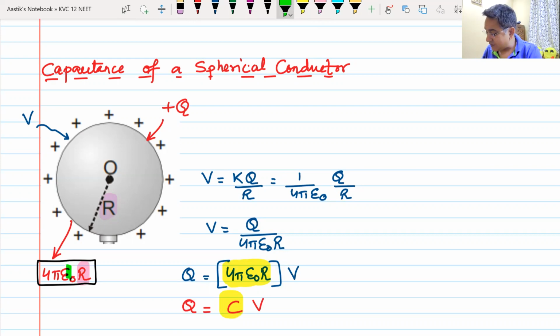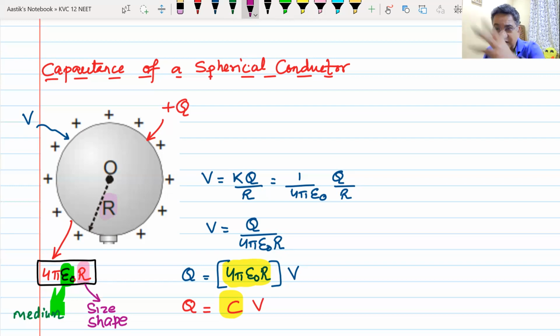Similarly, you can see that it depends on epsilon naught. If it is placed in vacuum, it will be 4 pi epsilon naught. If it is placed in some other medium, it will become 4 pi epsilon naught multiplied by k. That means it depends on the medium. This factor is coming because of the medium, and this factor is coming for size, shape, and geometry. So whatever we have read is now coming right in front of our eyes.